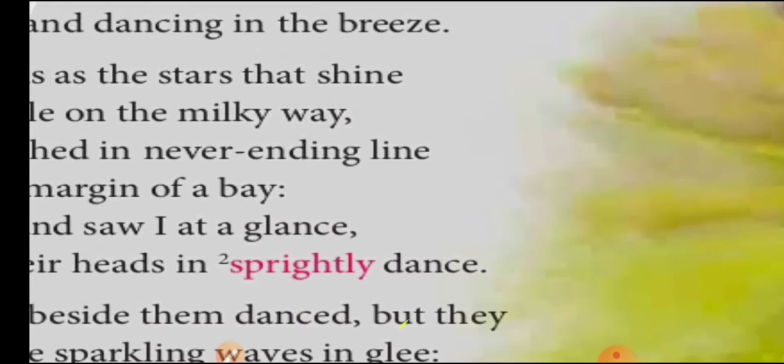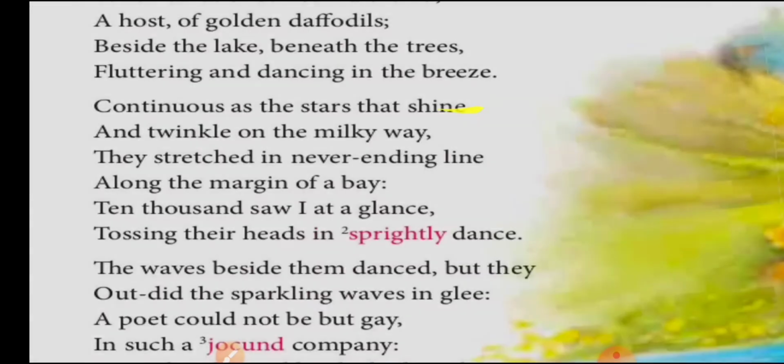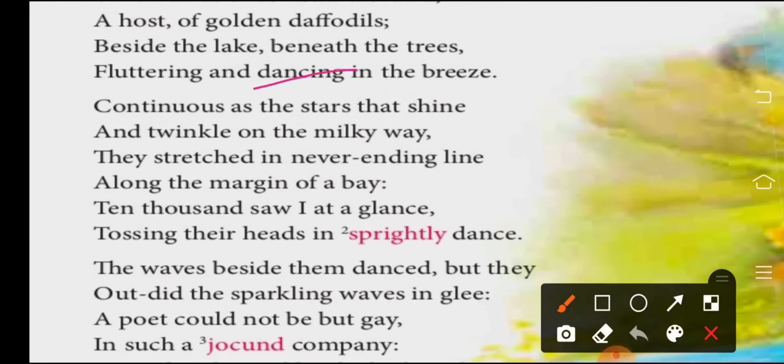Dancing is the quality of whom? Dancing is the quality of persons, right? So the flowers were fluttering like birds and butterflies, and dancing like human beings. This is also an indication that it was a breezy day.